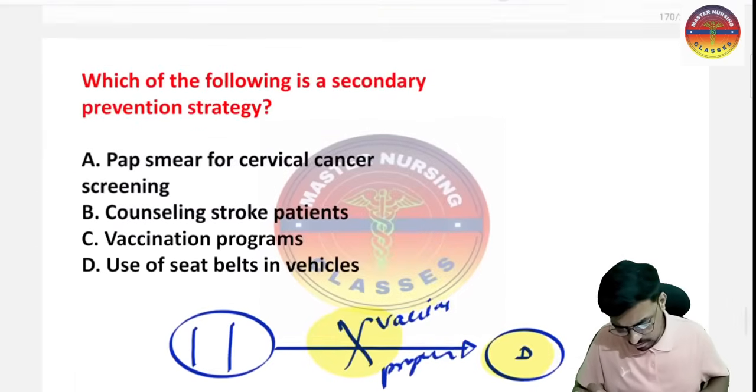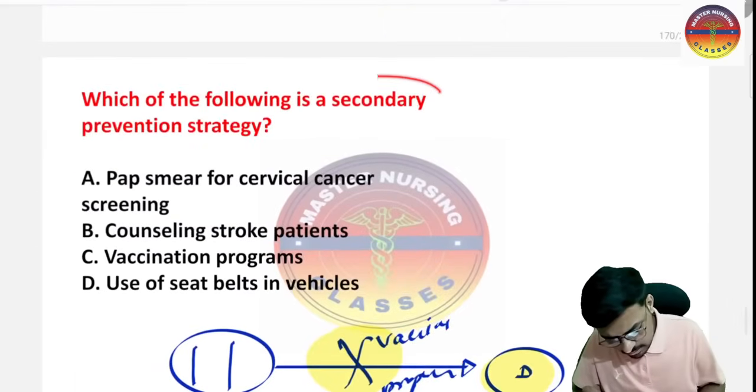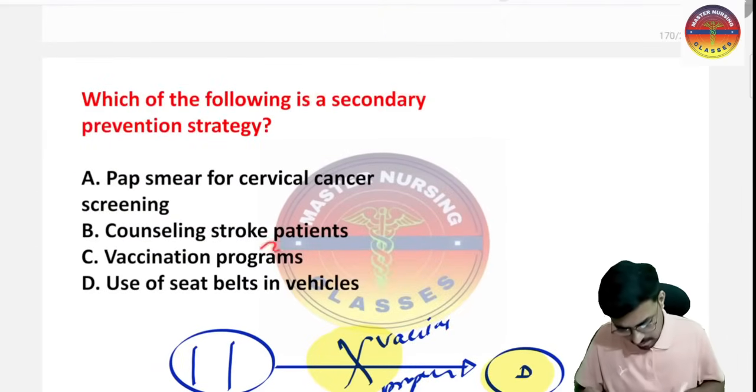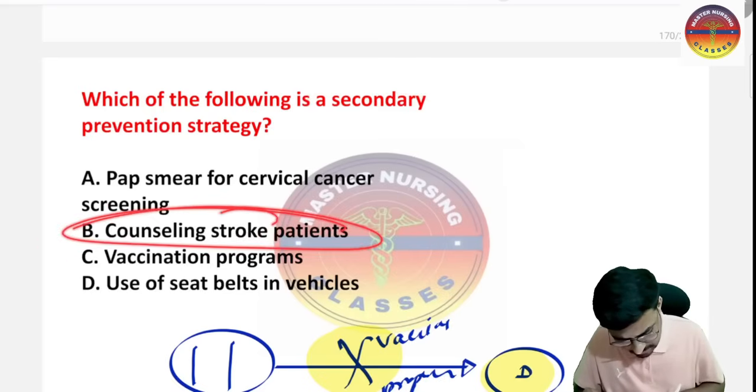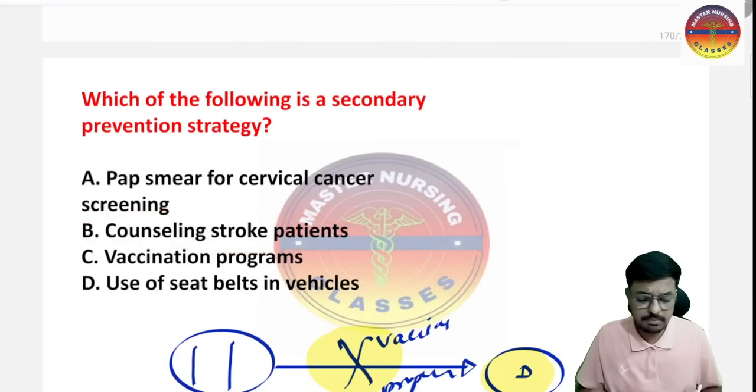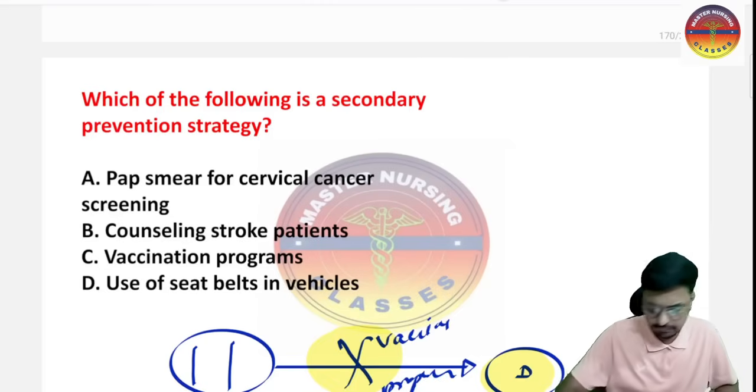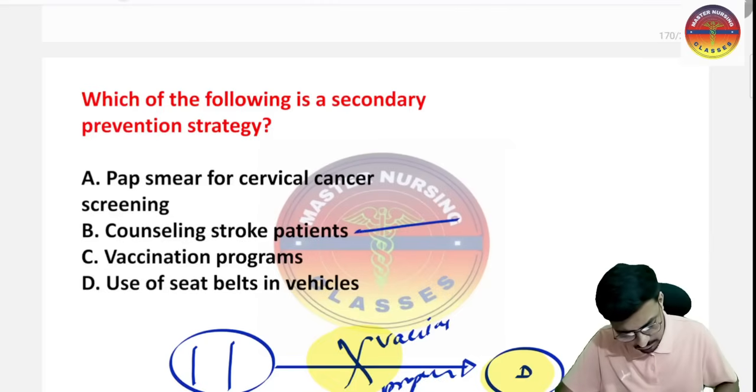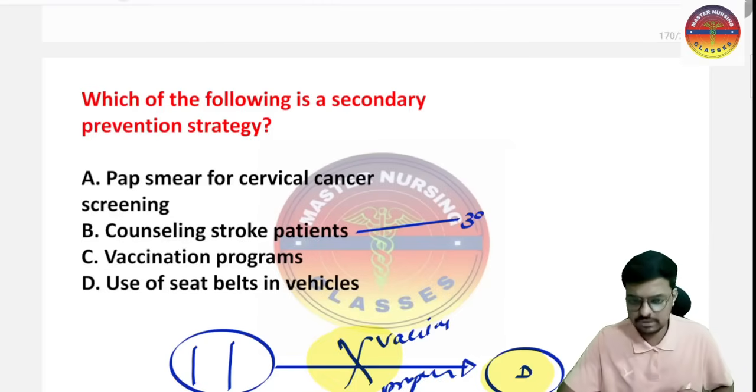Okay. So in the question asked about the secondary prevention, here counseling a stroke patient, the stroke has already happened, which means here we are doing the rehabilitation. So that is part of the tertiary level of the prevention. So this is the tertiary level of the prevention.